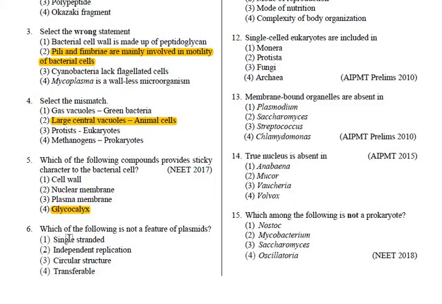Then the sixth one: which of the following is not a feature of plasmid? You should know plasmid is transferable, it can replicate, meaning it can make its own copies. It is a double stranded, circular DNA. So transferable is correct, circular structure is correct, independent replication is correct, but it is not single stranded, it is double stranded. So this feature is wrong.